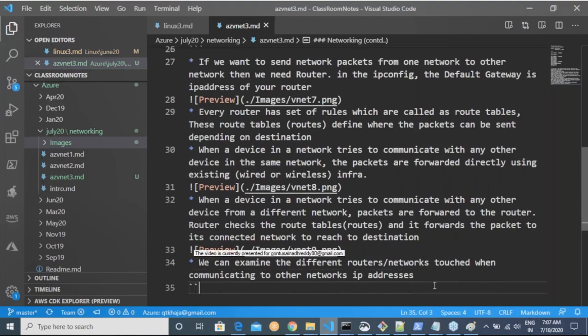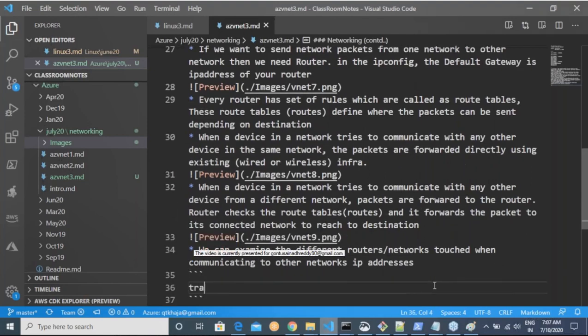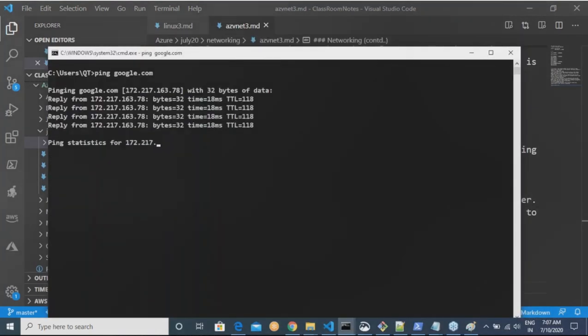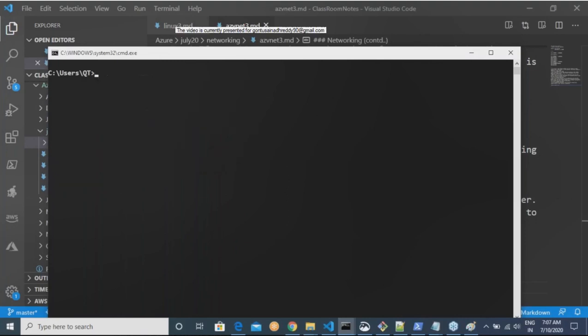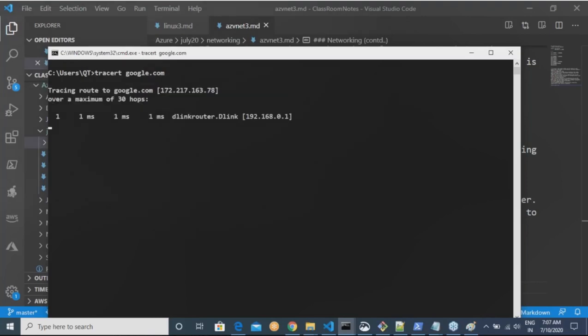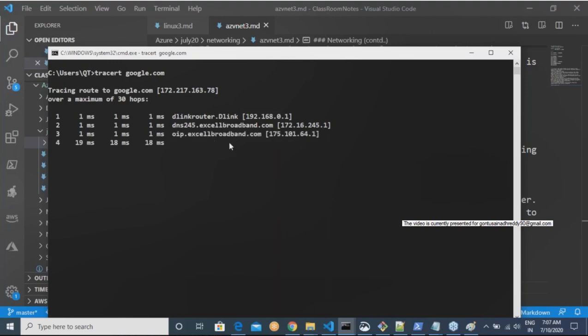Okay, so you can open command prompt and execute tracert google.com. So what have I done? Tracert google.com. If you see, the first packet has gone to my D-Link router. From there to my internet service provider. From there it has one more router. If you see, it is going through different networks.